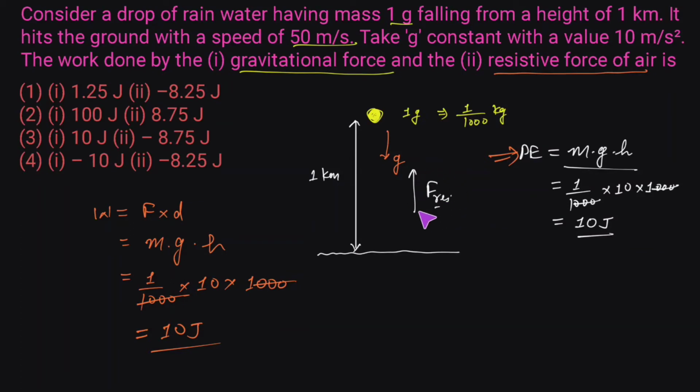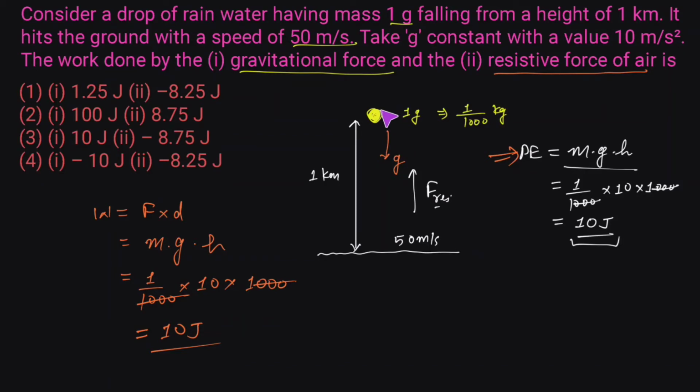We are asked to find the work done by this resistive force as well. The thing which is mentioned in the question is that the initial height of this water droplet is 1 kilometer, and due to its initial height, it will have some potential energy which we have just calculated. It comes out to be 10 joule. Now what happens? This water droplet hits the ground with a speed of 50 meter per second. So 50 meter per second is the speed of this water droplet just before hitting the ground.